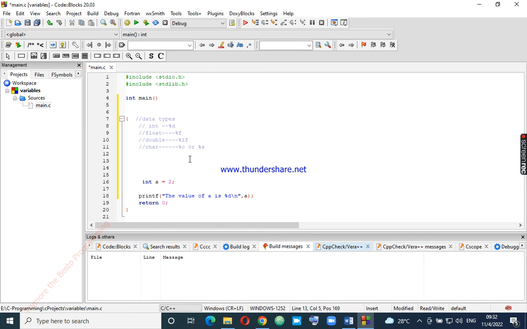If we declare char s is equal to, then a single quote t, then we use %c to recognize this type of declaration.